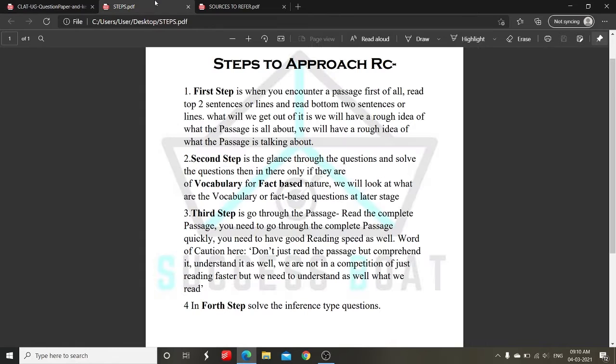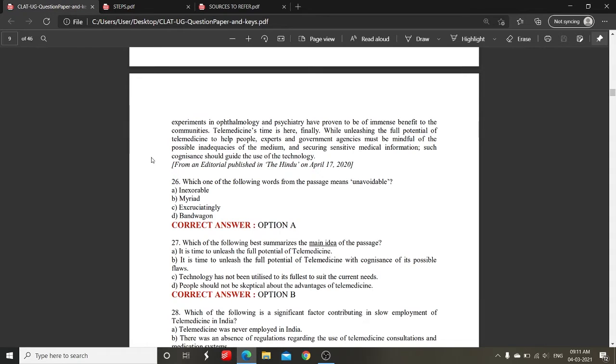Which of the following words from the passage means unavoidable? This is a vocabulary based question. This forms the part of our second step, that in the second step we have to solve the vocabulary or fact based nature questions.